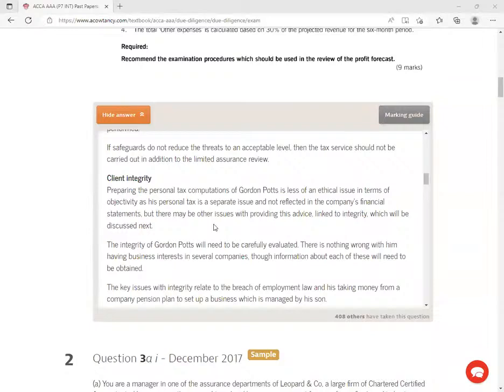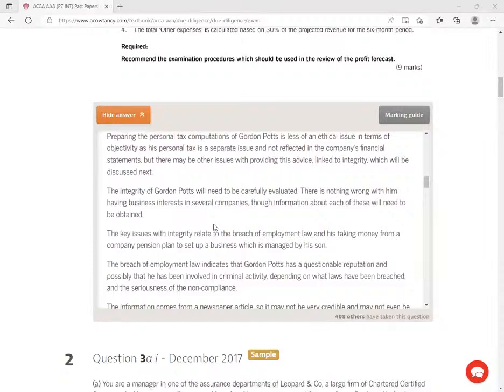Tell them, fine, even if you want me to do this personal work for you, please, there is something that tells me not to do it. The IESBA code does not allow that. The integrity of Golden Reports will need to be carefully evaluated.